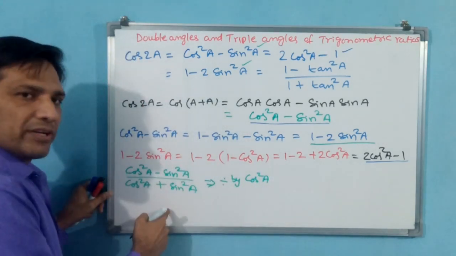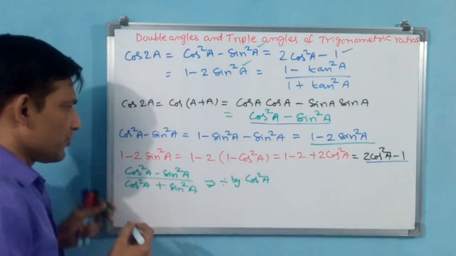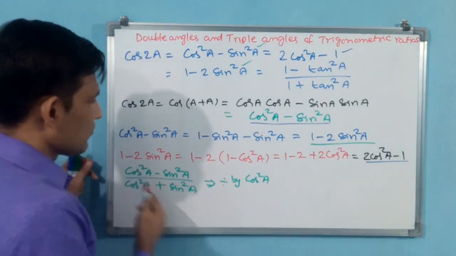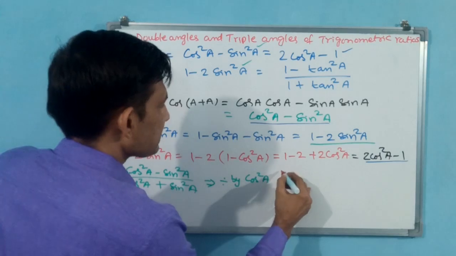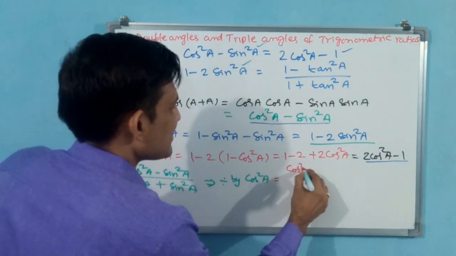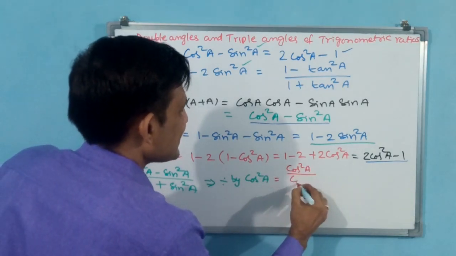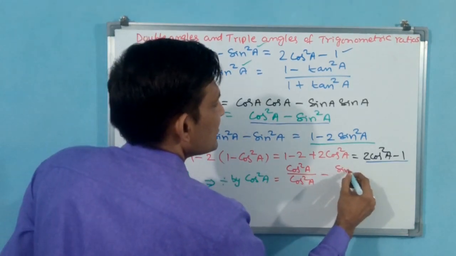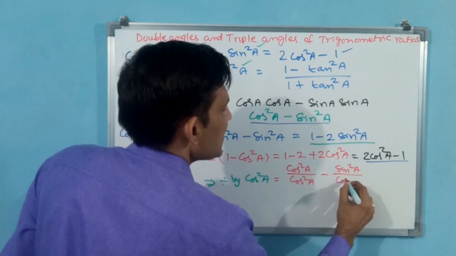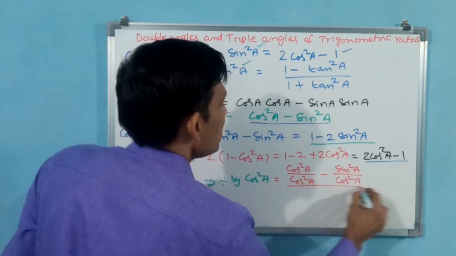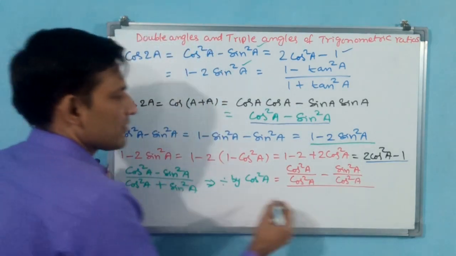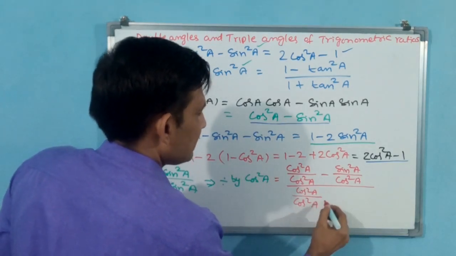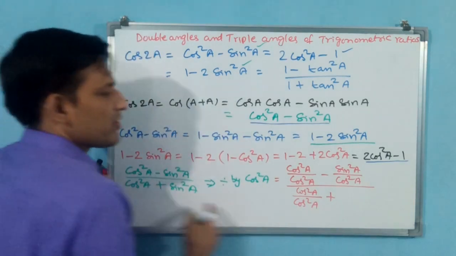Cos square a by cos square a, both numerator and denominator I am going to do. Now the result is going to change. You see, cos square a by cos square a minus sin square a by cos square a, whole divided by cos square a by cos square a plus sin square a by cos square a.